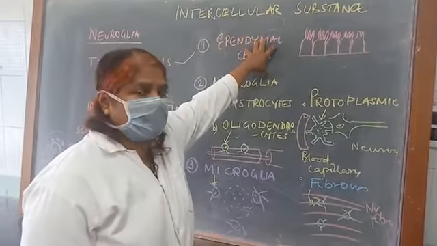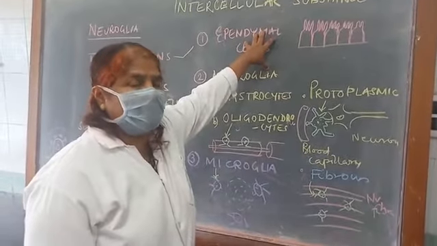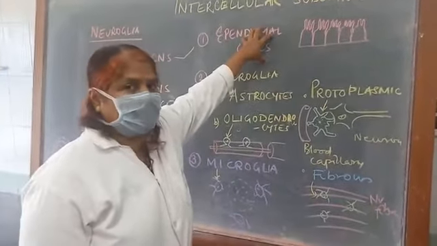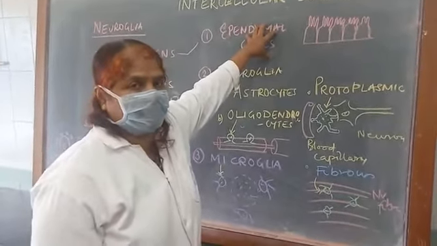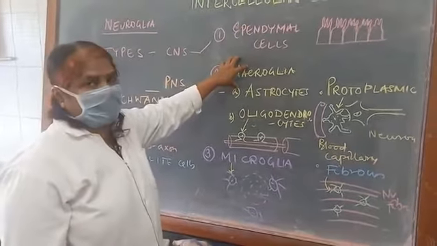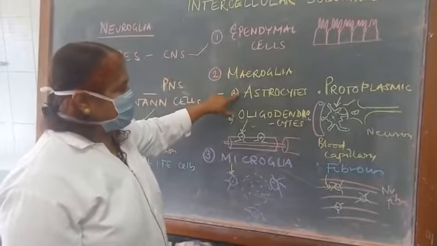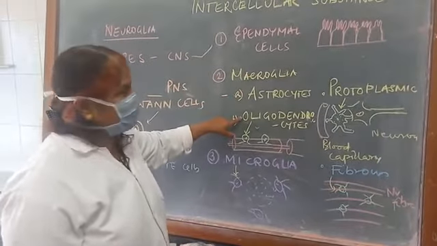What is the function of this cell? It is mainly the absorption of the CSF fluid, and at many specific places it also causes the formation of CSF fluid. Now coming to the macroglia cells, which are large cells and more in number. These are of two types, astrocytes and oligodendrocytes.